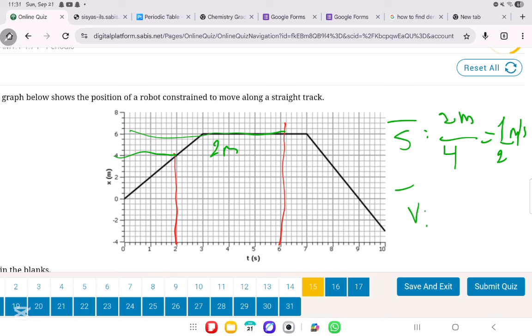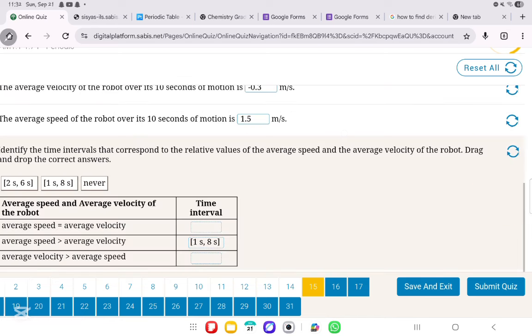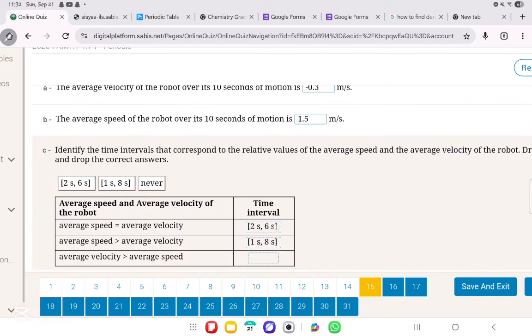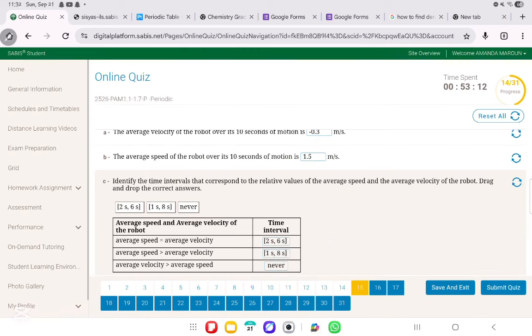And then the average velocity is the displacement over the time. So what's the displacement? X final, which is here 6 meters, and x initial, which is 4. So it's also 2 meters over the total time, which is 4. So in this scenario, the average speed is equal to the average velocity. Now that leaves average velocity greater than average speed. It never happened in any of these.